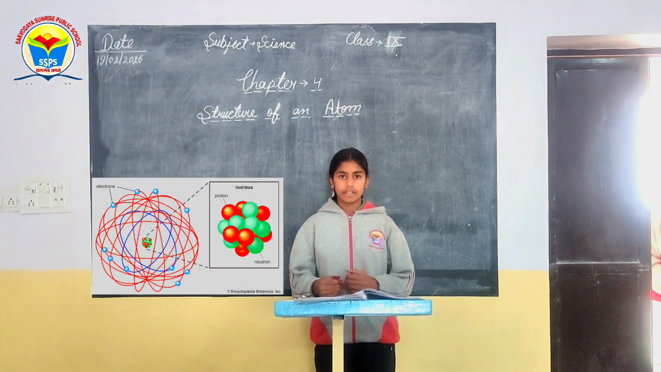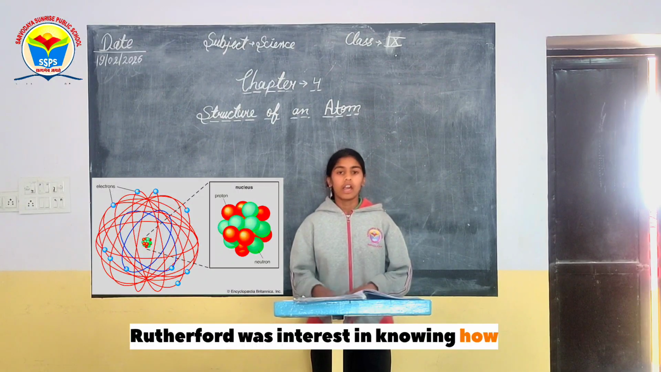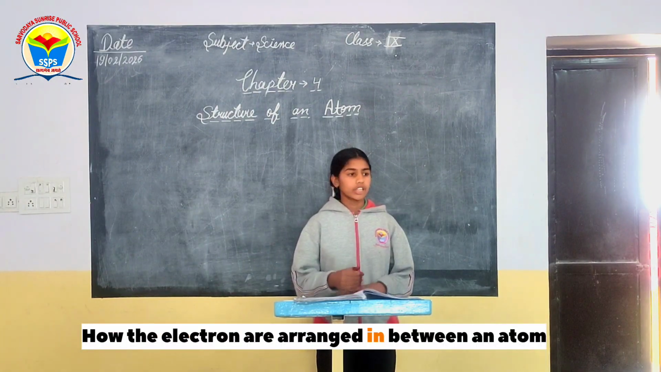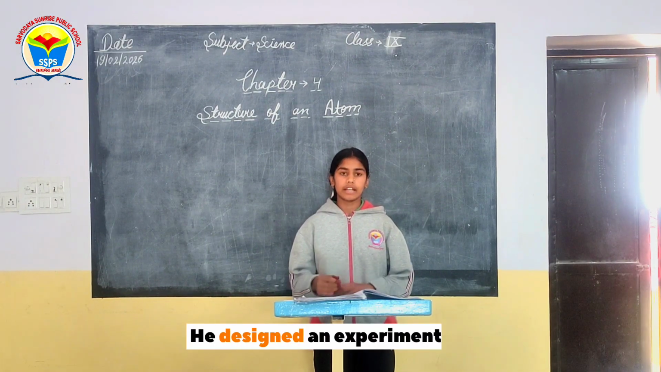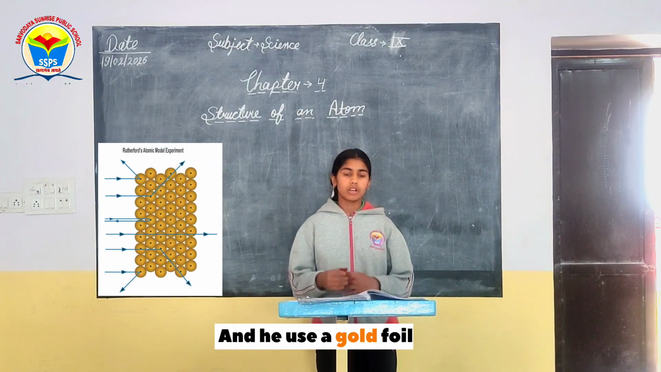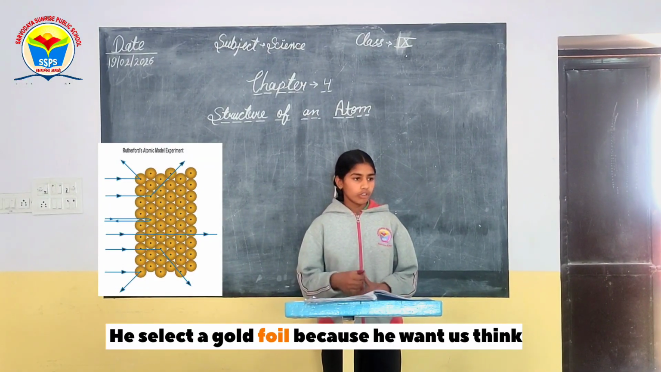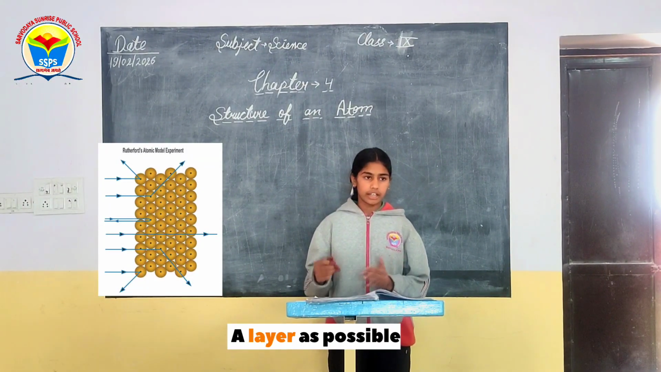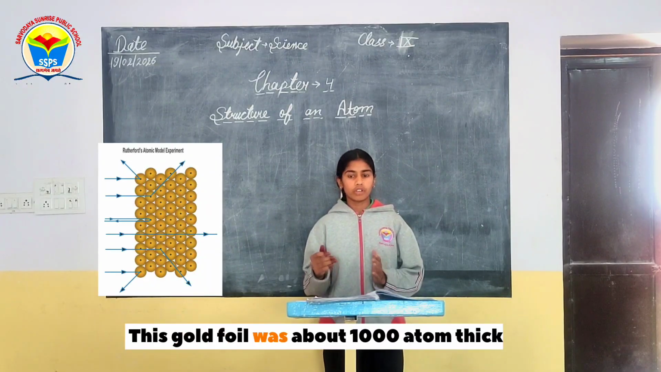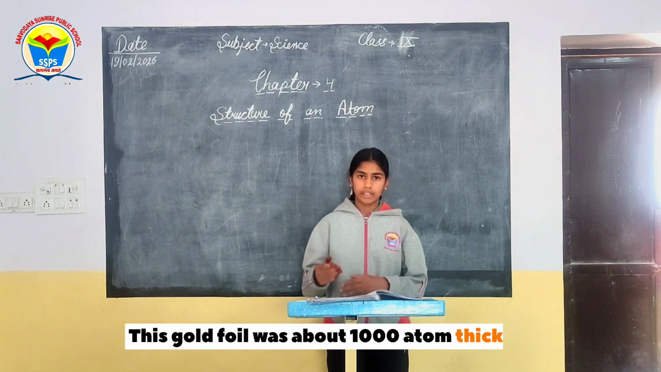Rutherford model of an atom. Rutherford was interested in knowing how the electrons are arranged within an atom. He designed an experiment and he used a gold foil. He selected a gold foil because he wanted as thin a layer as possible. This gold foil was about 1000 atoms thick.